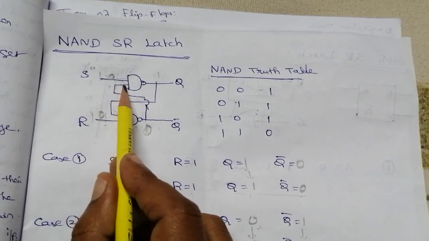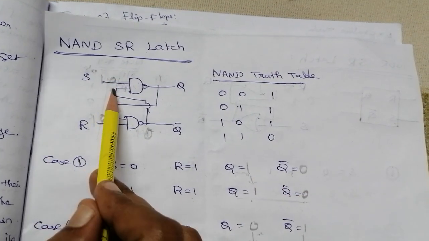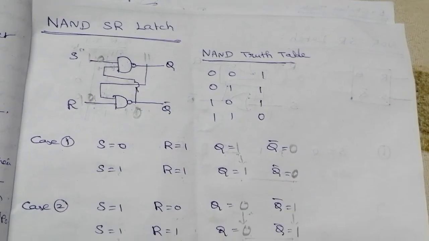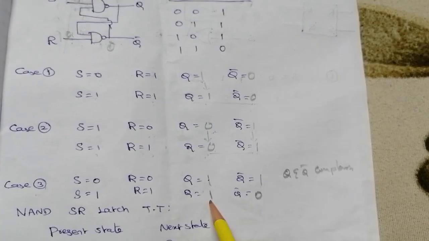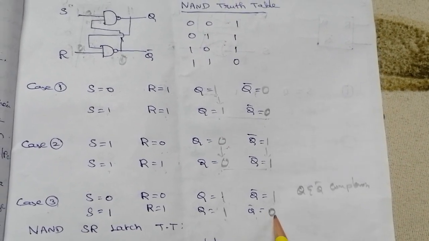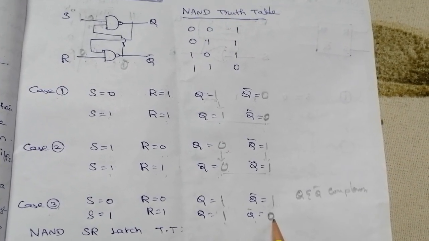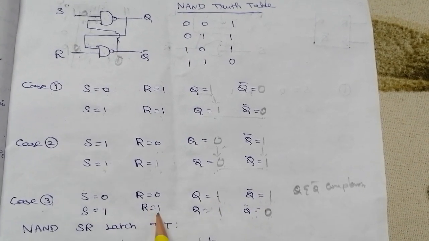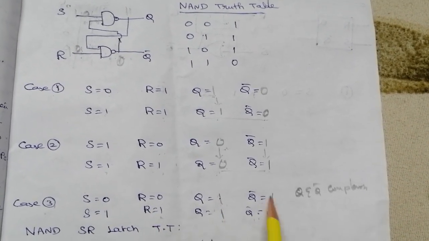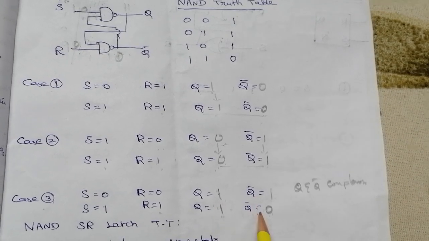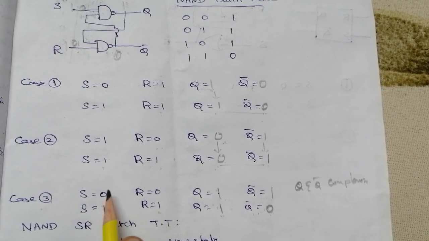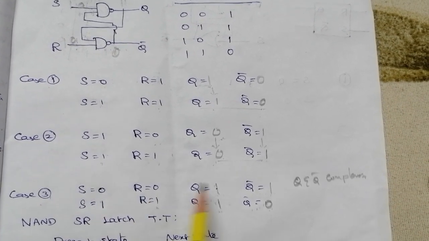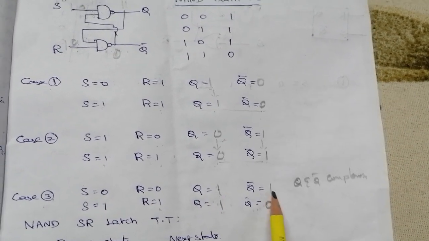And one more input is 1. So 1 0 combination is 1. Q is 1. Right? So here Q is 1. Q bar is 0. Right? Which also not satisfied for the condition of both input is 1. We'll get the previous output, but here we are not getting the previous output, right? So for the input combination S equal to 0, R equal to 0, which provides the invalid state.